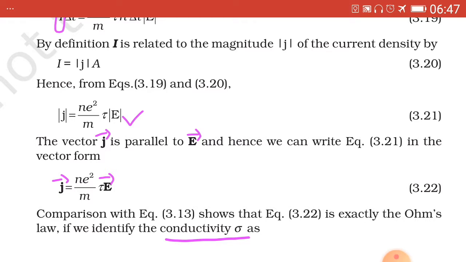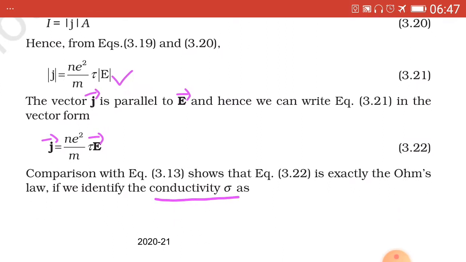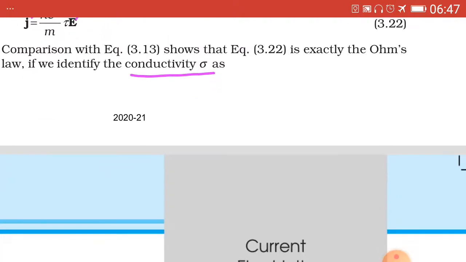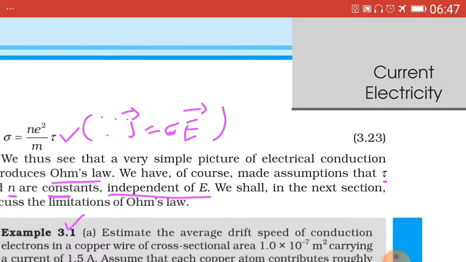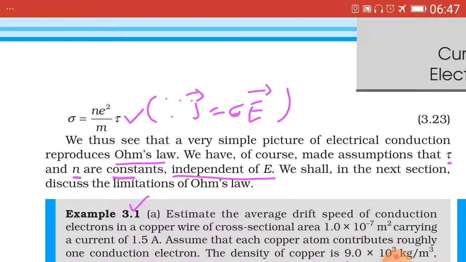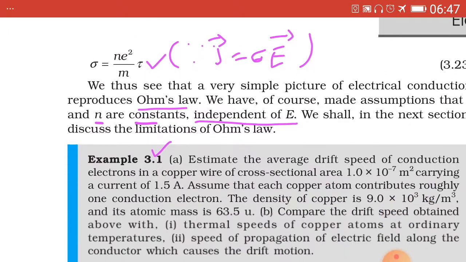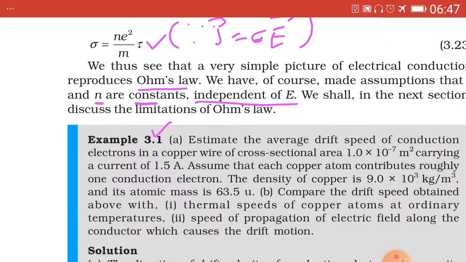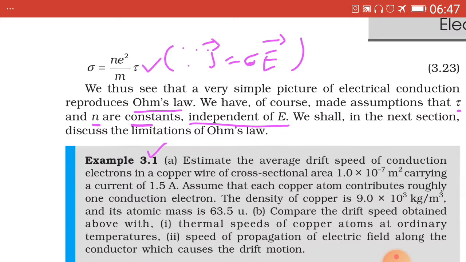Now if we consider the conductivity denoted by sigma, then the above equation turns out like this, that is sigma equal to n e square upon m into tau, which has been tick marked and which is the final equation.